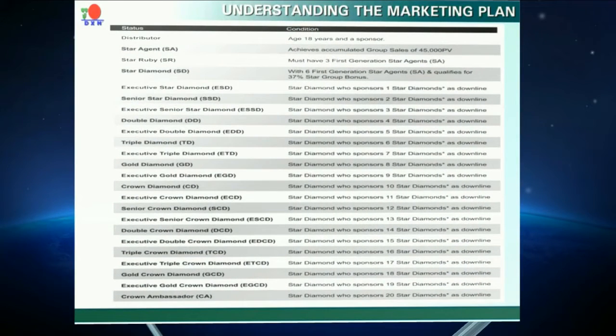Star agent, the SA: the member who achieves accumulated group PV of 45,000 PV is a star agent. Star ruby: a member who has 3 first generation star agents is a star ruby. The star diamond: a member with 6 first generation star agents and who qualifies for 37% star group bonus is a star diamond.